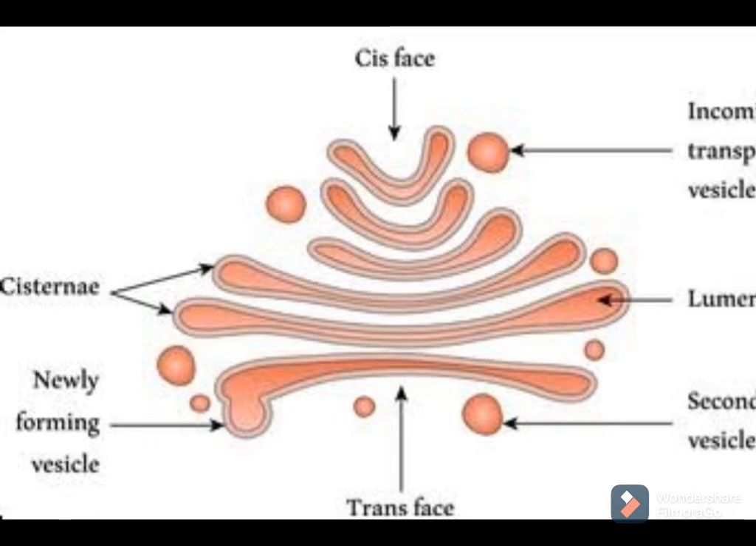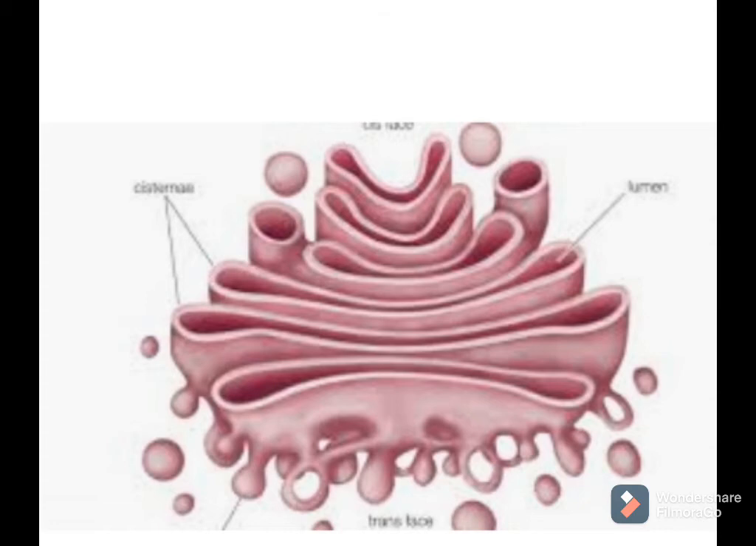Complex sugar can be made from simple sugars in the Golgi apparatus in some cases. So what happens? Some proteins or simple sugars reach the cis phase of the Golgi apparatus, and as this simple sugar passes from one sac to the next sac, then many chemical reactions take place, many biochemical activities are done, and this simple sugar gets converted into complex sugar. Then it is packed into a vesicle and comes out from the trans phase, and then it reaches its destination, the particular part of the cell where it is required.